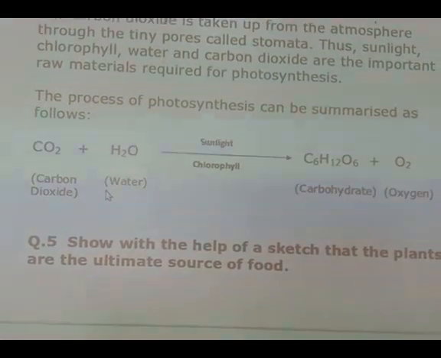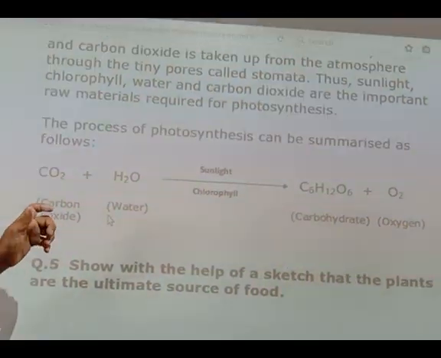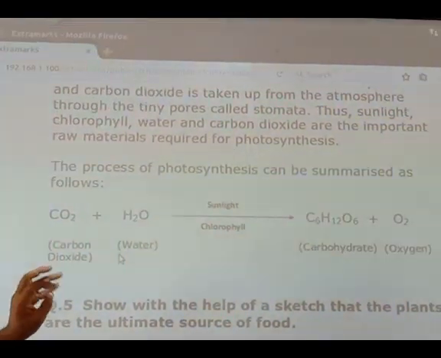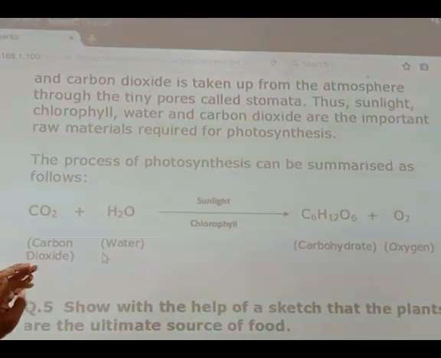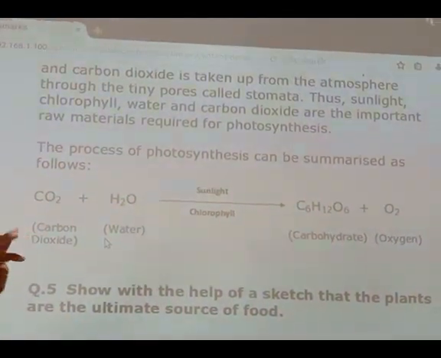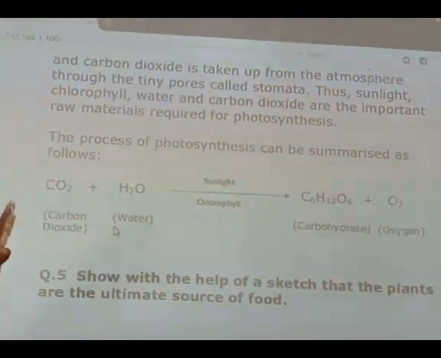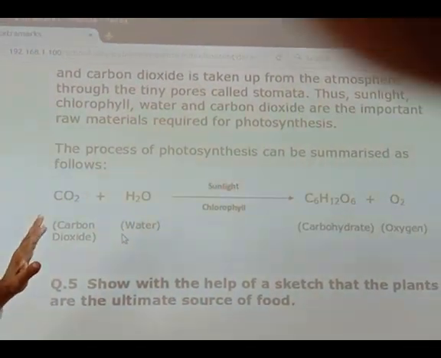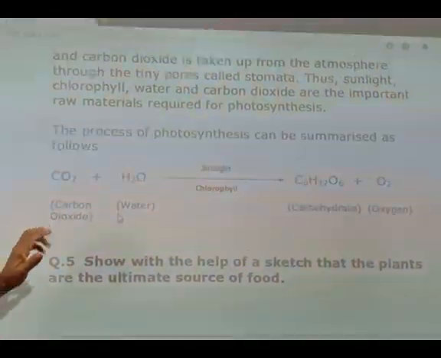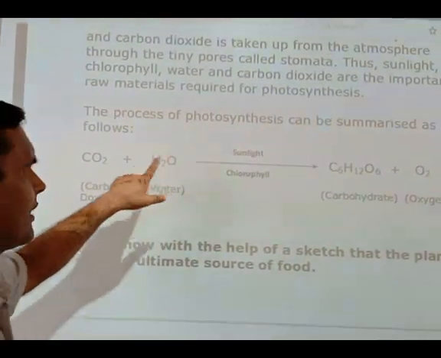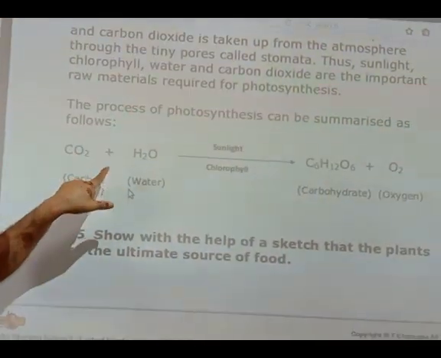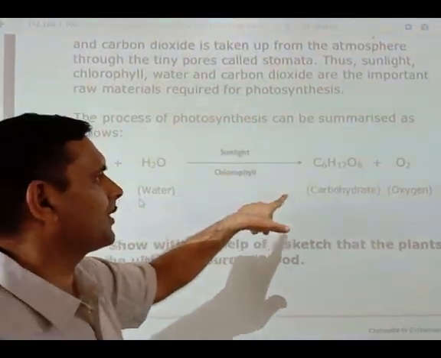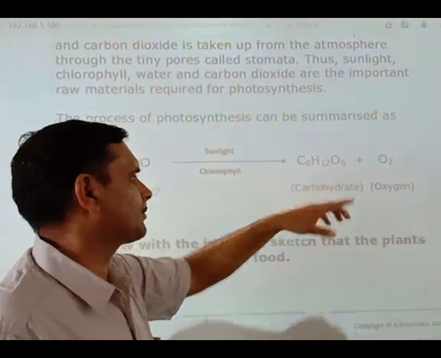The important raw materials for photosynthesis are sunlight, carbon dioxide, water and chlorophyll. If these things are not there, plants will not synthesize their food. The process of photosynthesis can be summarized as follows: CO2 plus H2O, in the presence of sunlight and chlorophyll, gives C6H12O6 plus O2.